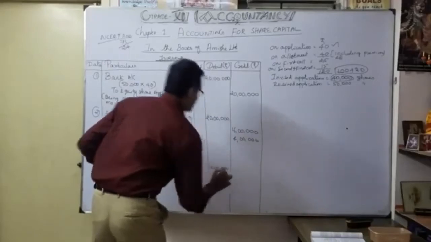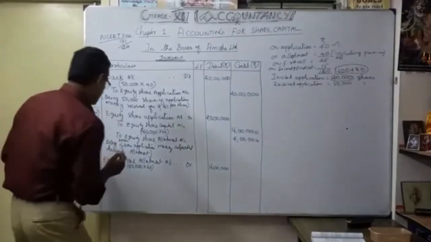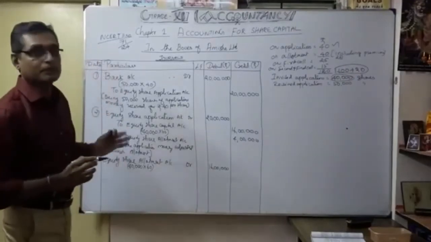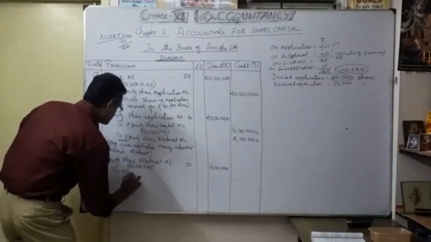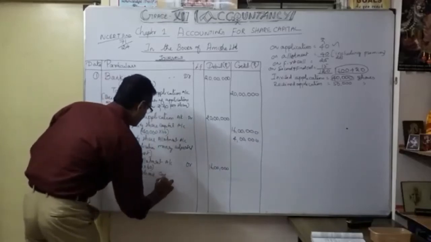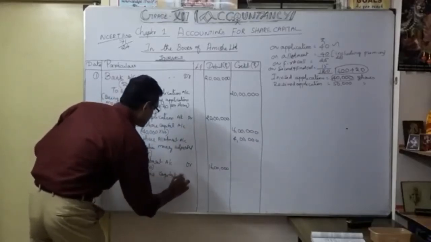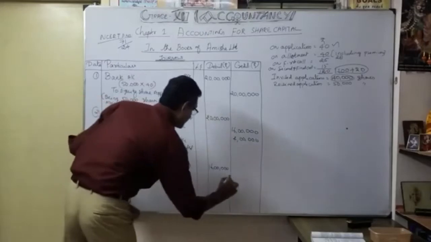Okay, so under that only 20 rupees is going to be transferred to equity share capital because it is issued at premium, 20 rupees. Okay, so to equity share capital account, how much? 40,000 into 20, so 8 lakhs.